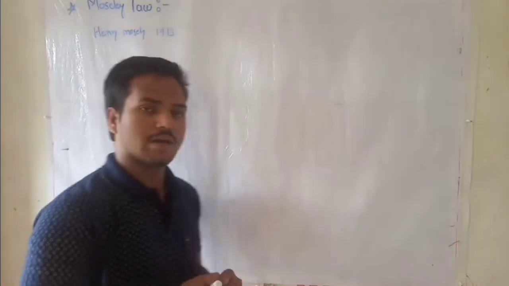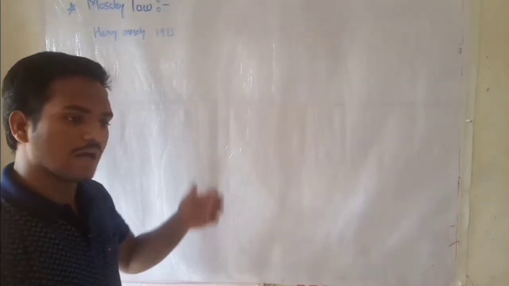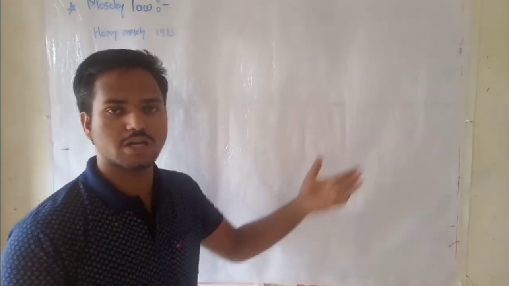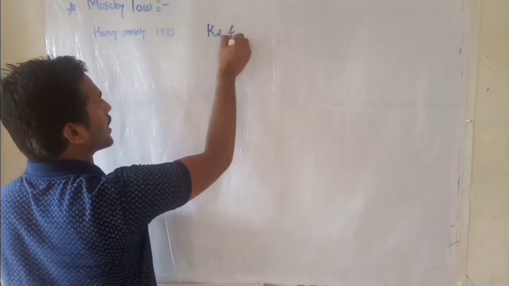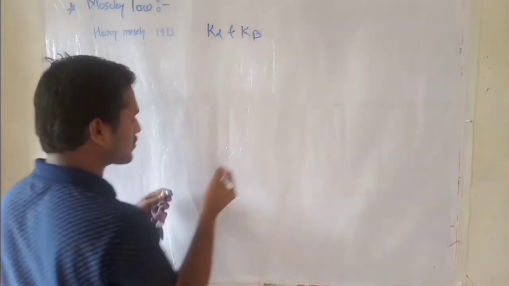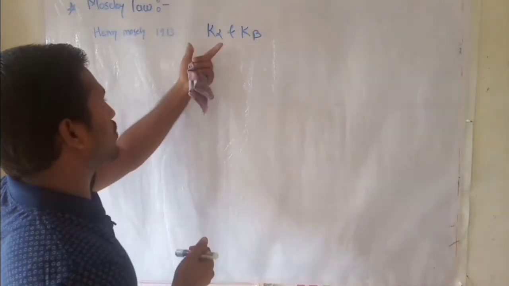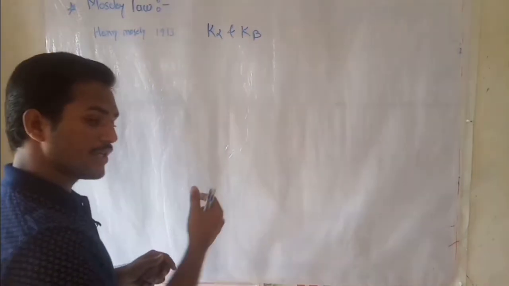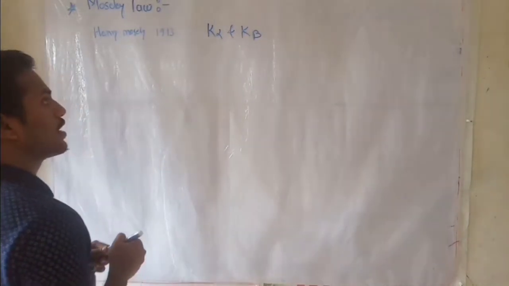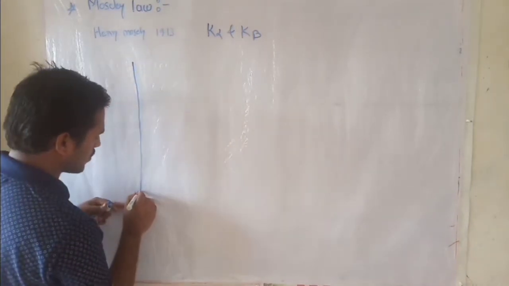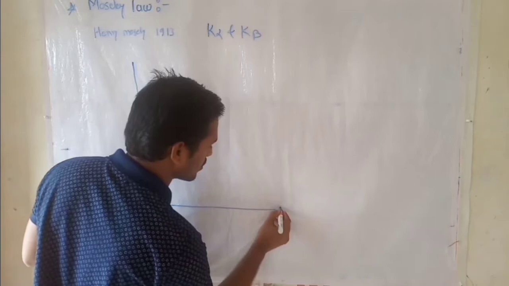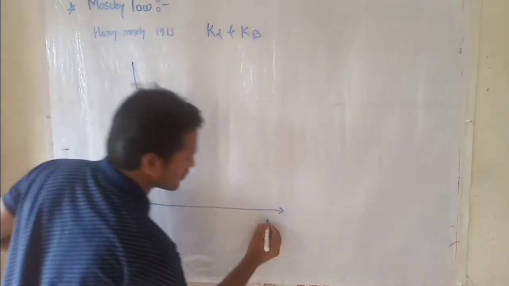Now, Henry Moseley in 1913 studied the different K radiations for different elements. There are distinct spectral lines for the K series: the K alpha and K beta lines. Moseley studied the spectra for the K alpha line and K beta line for different elements. Then he plotted a graph of the root of frequency versus atomic number Z.